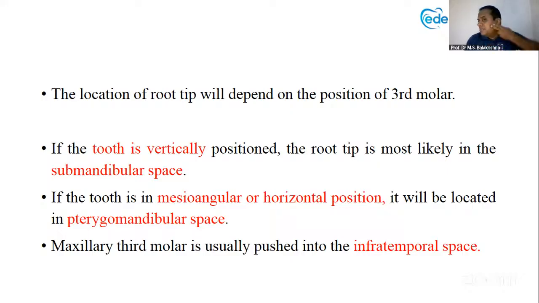If the tooth is mesioangular or horizontally placed, the root tip will be in the pterygomandibular space, back side. And for upper, it will be in the infratemporal space. That's it. Very simple. It depends upon the tooth position. If it is distoangular, mesioangular, vertical, the root tip positions will change.